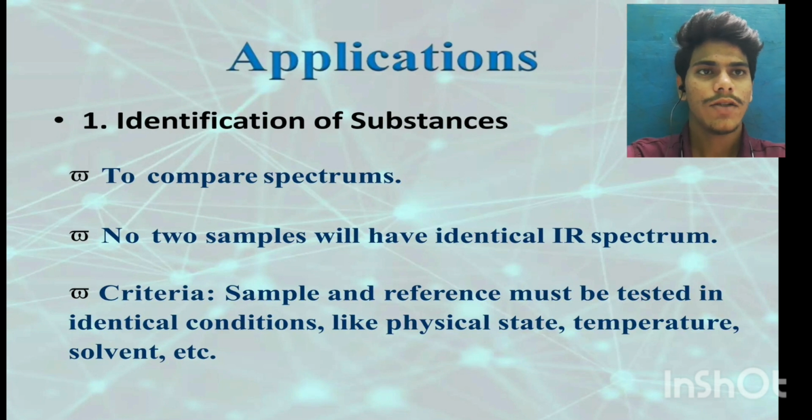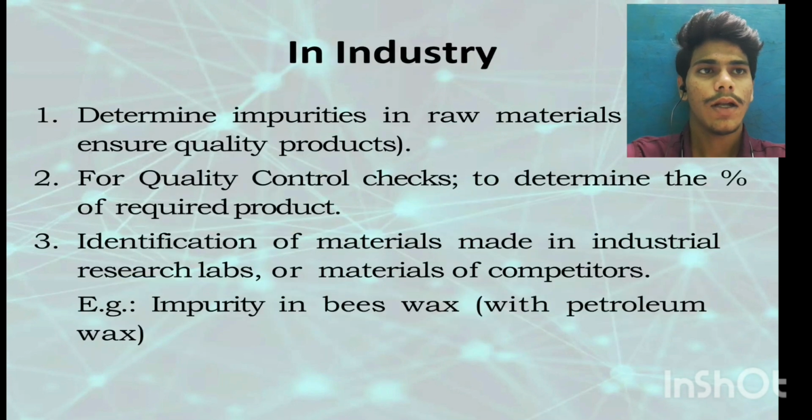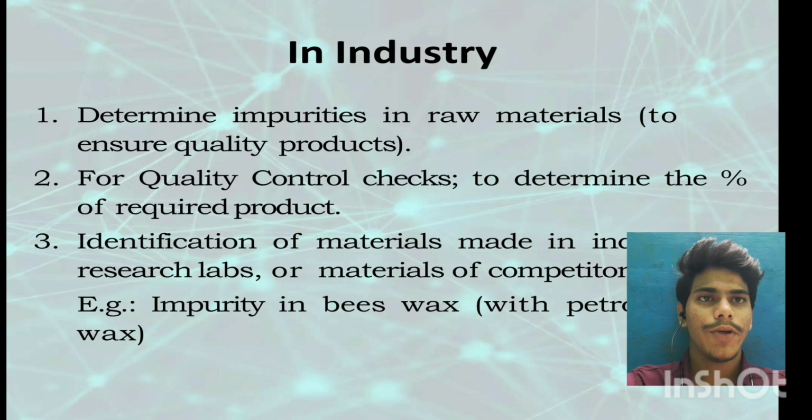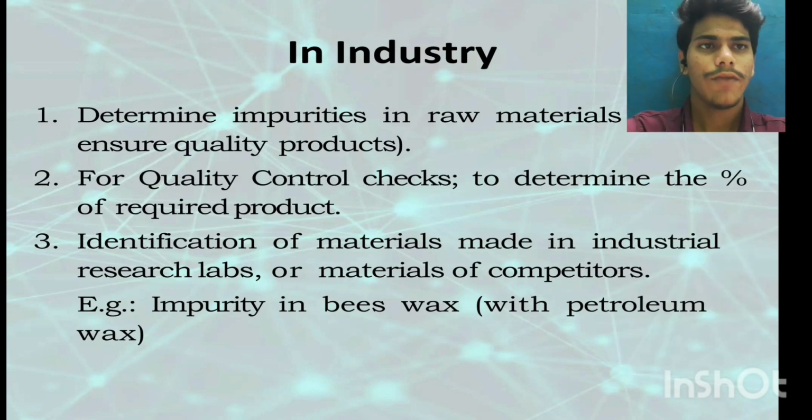Applications: identification of substances. To compare spectrums, no two samples will have identical IR spectrums. Criteria: sample and reference must be tested in identical conditions like physical state, temperature, solvent, etc. Like in industries, to determine impurities in raw materials. For quality control checks to determine the percentage of required product. Identification of materials made in industries, research labs, or materials of competitors. Example: impurities in beeswax with petroleum wax.